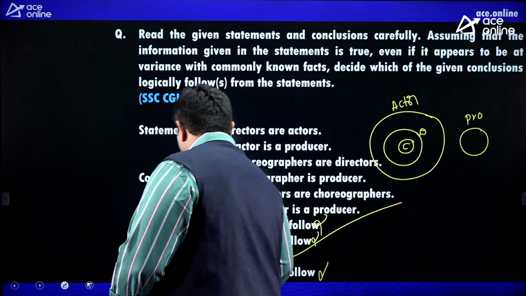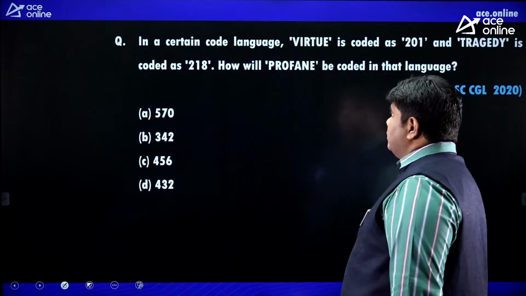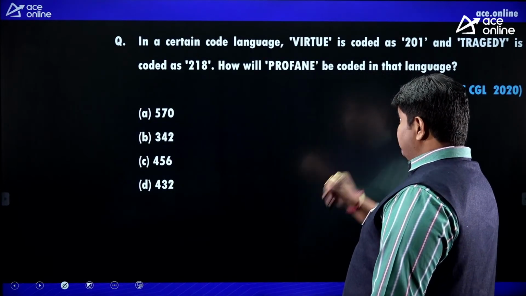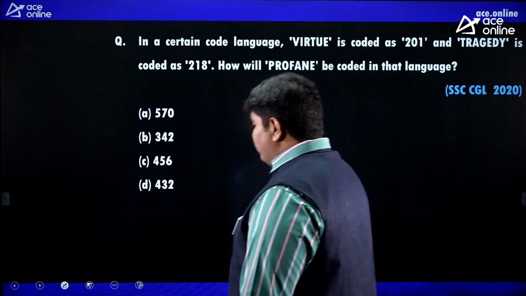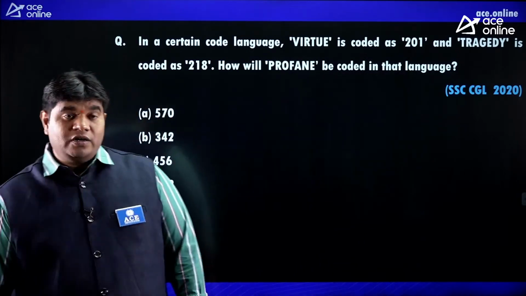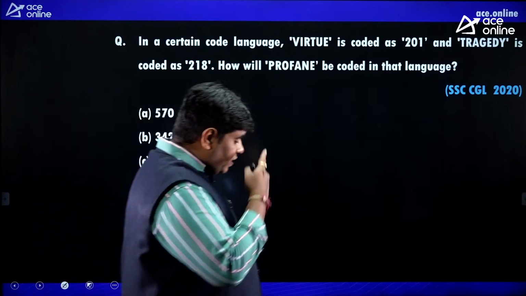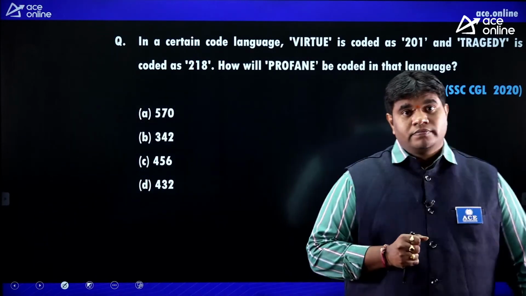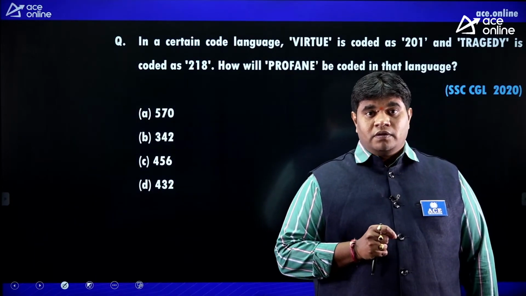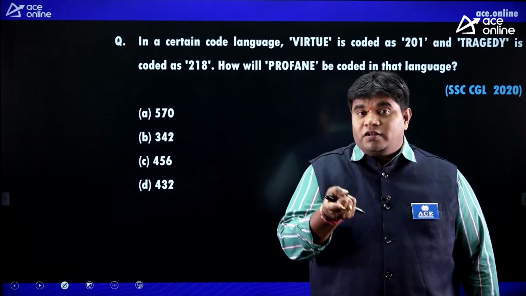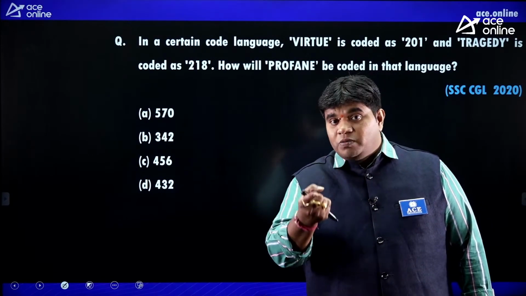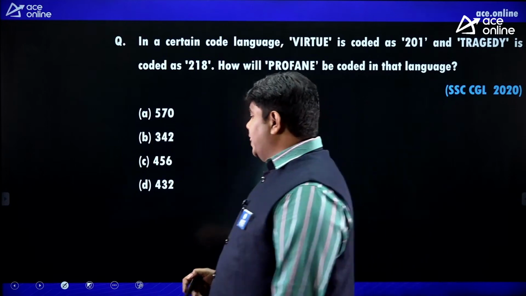Next. Very different question, a difficult question also. Same coding and decoding concept only. Very different, very difficult question. You can think of this model also. It is very difficult to observe.